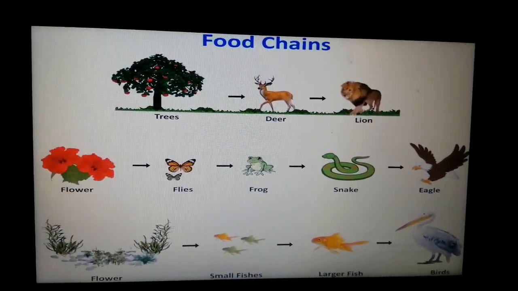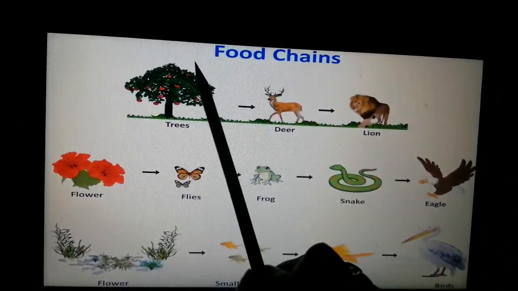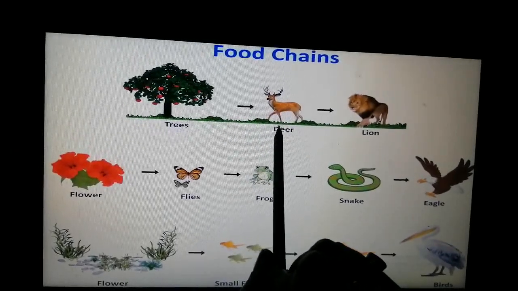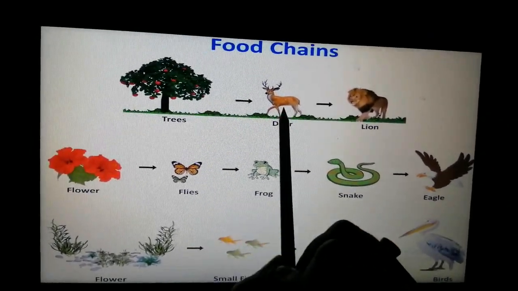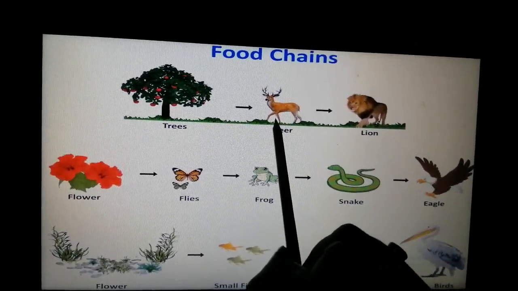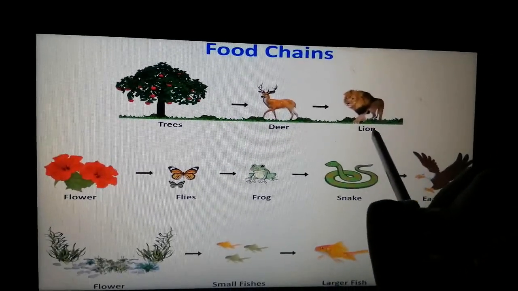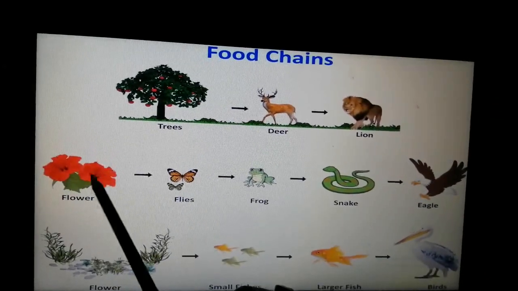So these are examples of three food chains. You can see the leaves of the tree are eaten by the deer. Okay, so energy is being transferred to the deer. When the lion hunts and kills the deer, that energy is getting transferred to the lion. Clear?